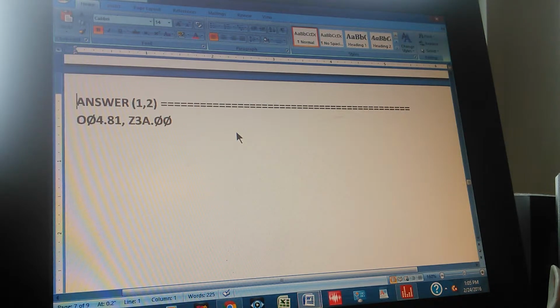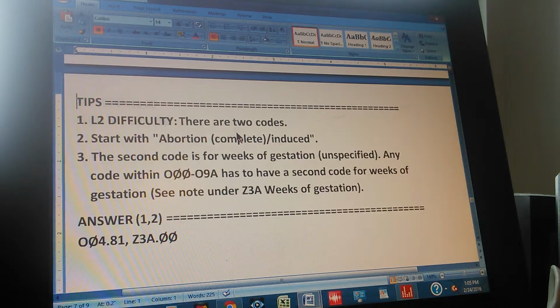If you didn't get it, let's give you a couple of tips. The first tip: level 2 difficulty. There are 2 codes. We put this as level 2 because there are 2 codes. There's not just 1 code, but 2 codes. Tip number 2.